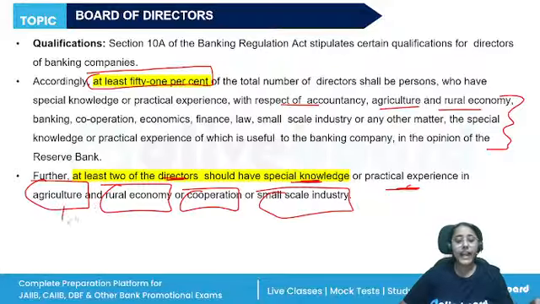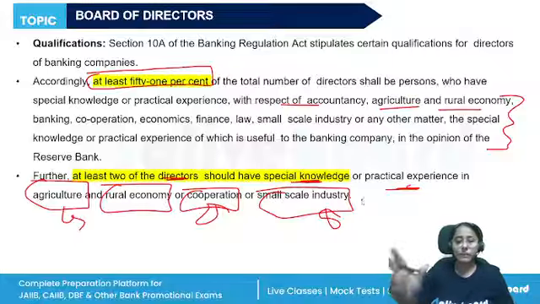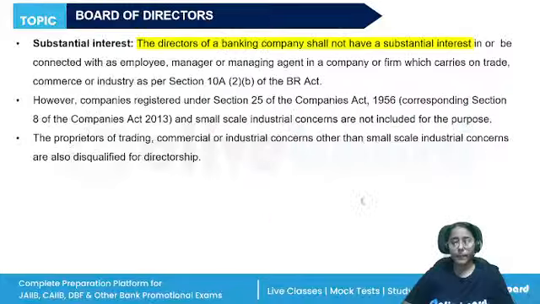That is, they have worked in the rural banking segment, in the rural economy, or in a cooperative bank or a small scale industry. So for the directors, 51% need special knowledge in accountancy, agriculture, rural economy, and at least 2 should have special knowledge of the rural economy or the small scale industries, right?